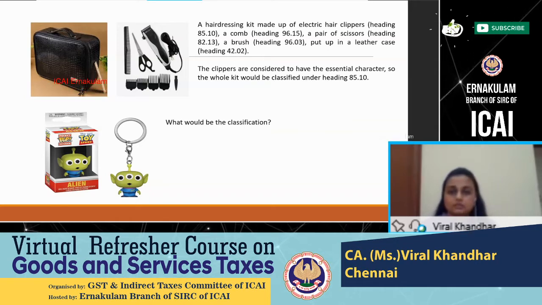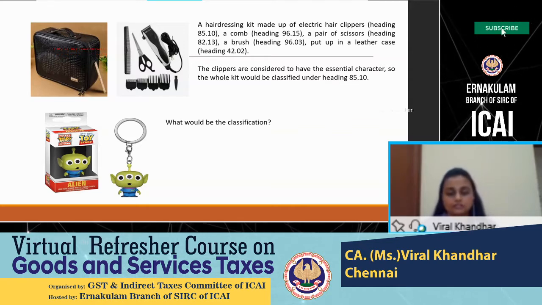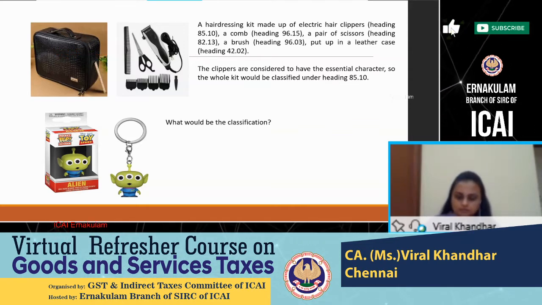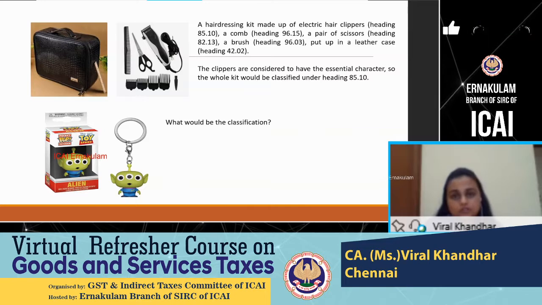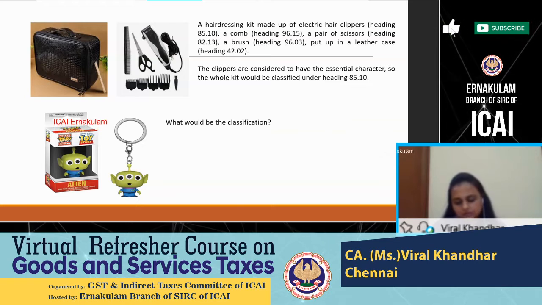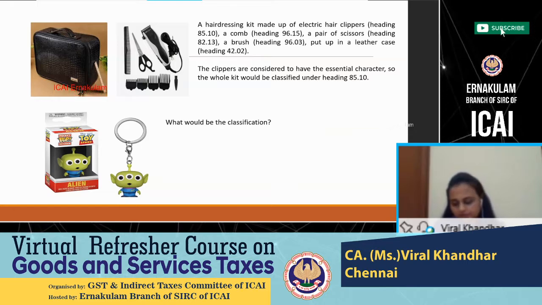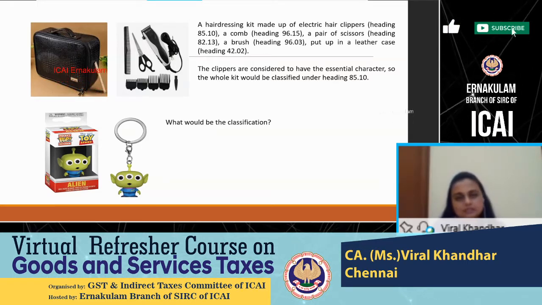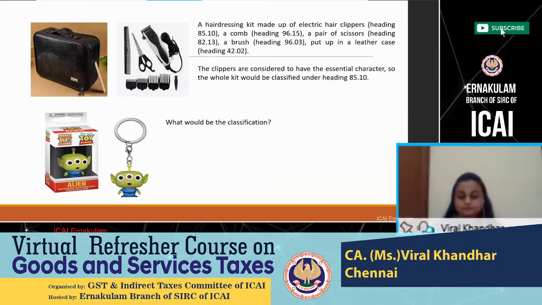But when you are not able to determine what is the essential character of the product, then you see whether rule 3c can come to your rescue. I can think of some more examples where rule 3b could be used. A set consisting of drawing instruments, pencil, sharpener put up in a leather case, that kind of instrument also will still be considered as drawing instrument only. Floor tiles consisting of 13% PVC and 85% limestone with a plastic binder will still be classified as an article of stone or cement only because of the essential character.